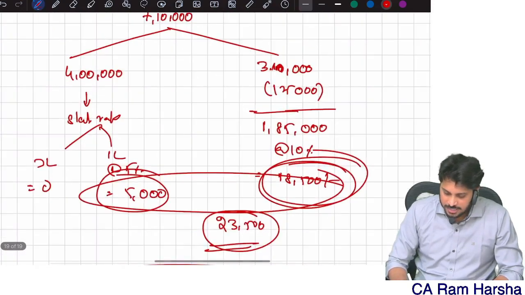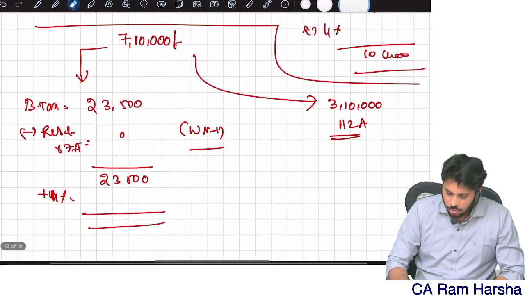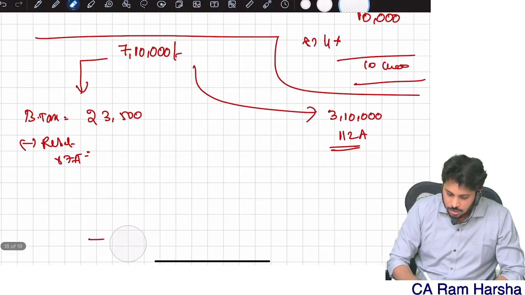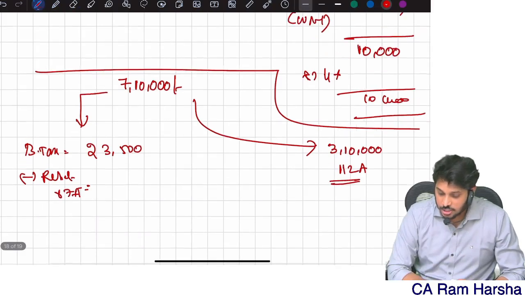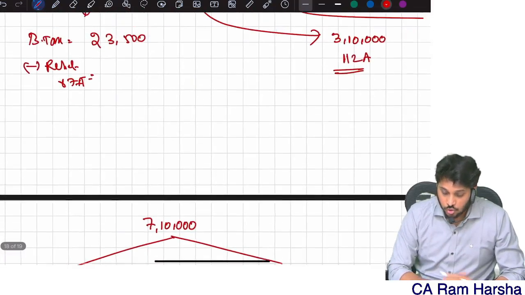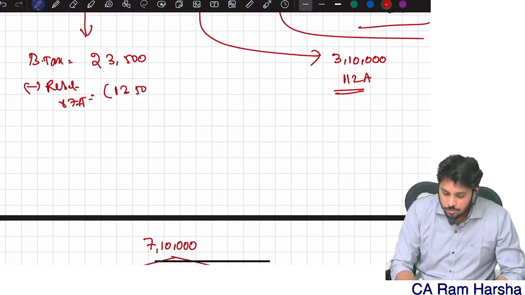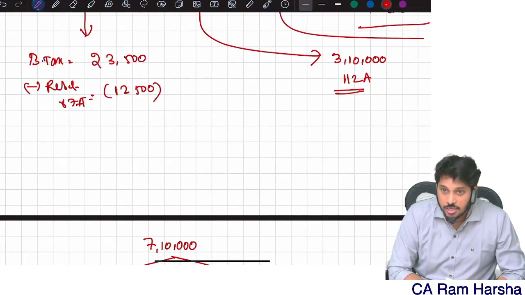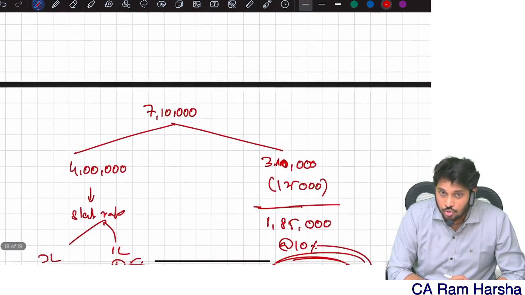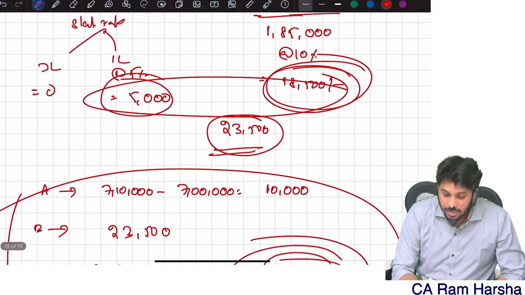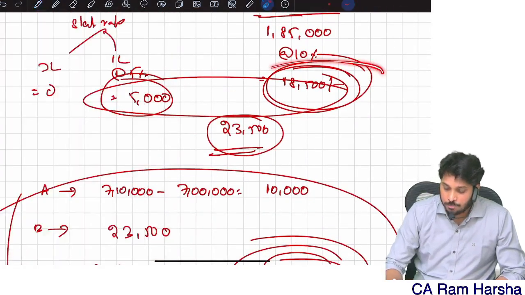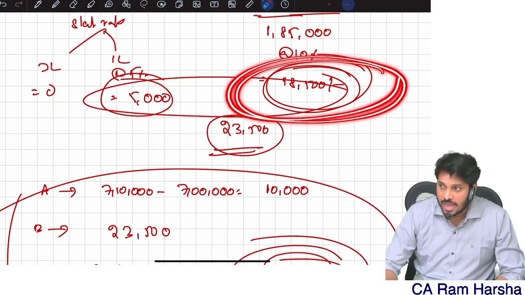Now my basic tax is how much? 23,500. Just now I computed rebate, and I got 13,500. Immediately check the 112A section. What does that section say? You should not claim rebate on the tax portion belonging to 112A tax.